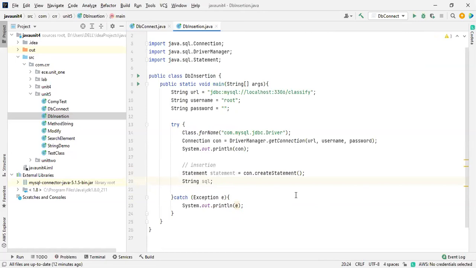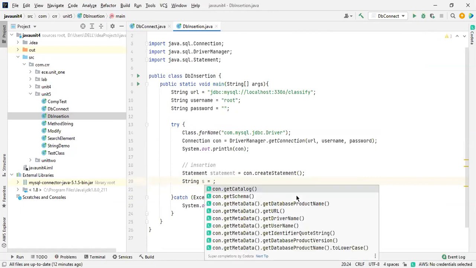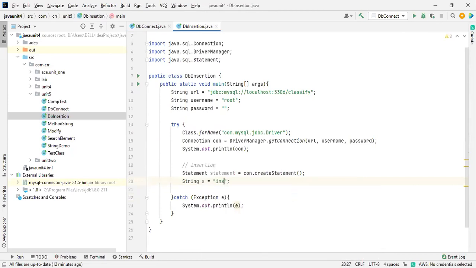Okay. So here string S is equals to, I am writing the query now. So please make sure how the insertion will go on. Insert into, what is a table? These two are keywords, then the table name, EMP, and here, what are all the things available over here? I need to check this out. Wait a second.